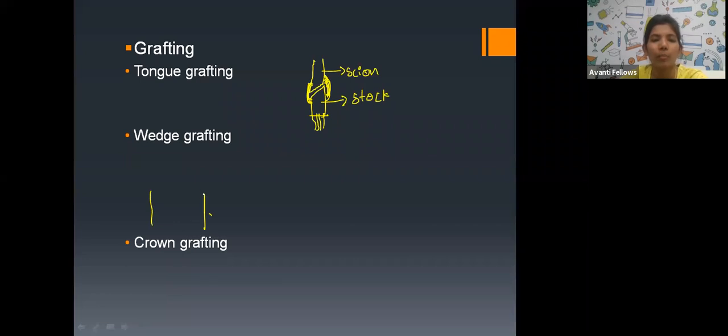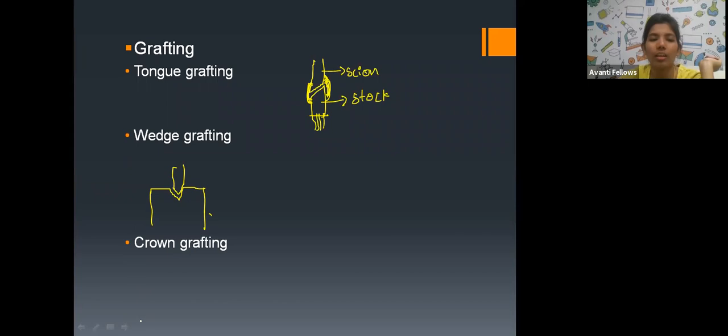So one plant has more width and the other plant has very small width. Now I'll give a wedge cut to this plant. This is the stem, and I'm going to give a wedge cut to it. Then I'll take the scion of the right size and give the wedge cut to that scion too. Now this scion will enter into the stalk and finally both the characters will get mixed up. This is wedge grafting.